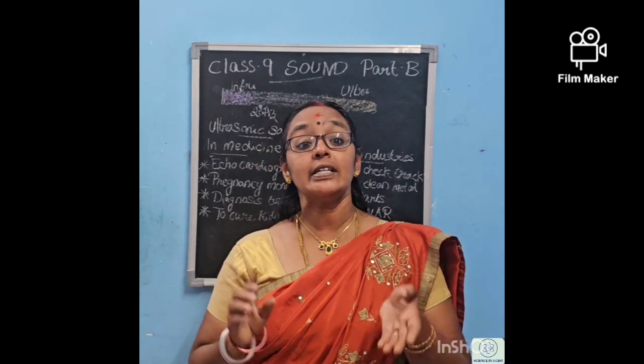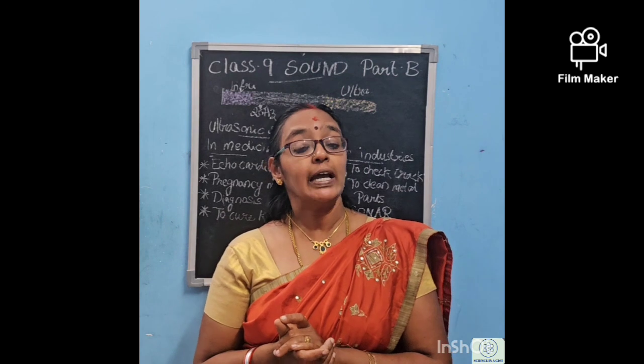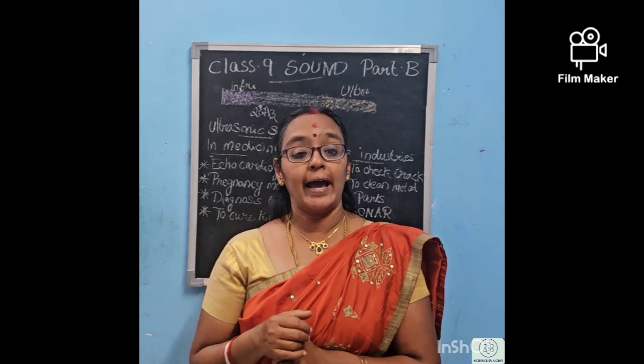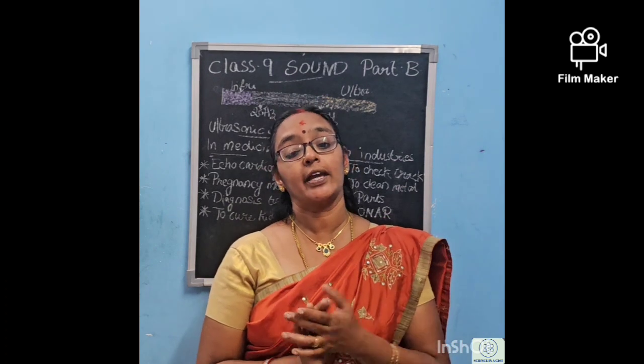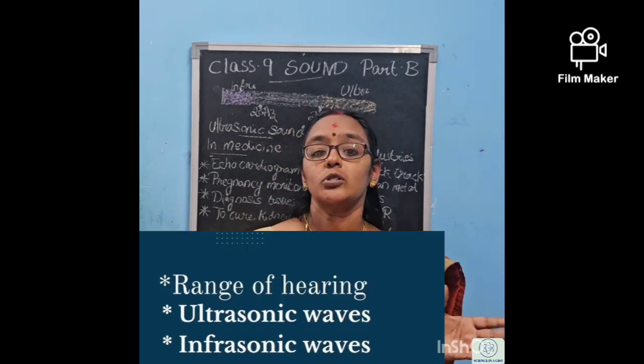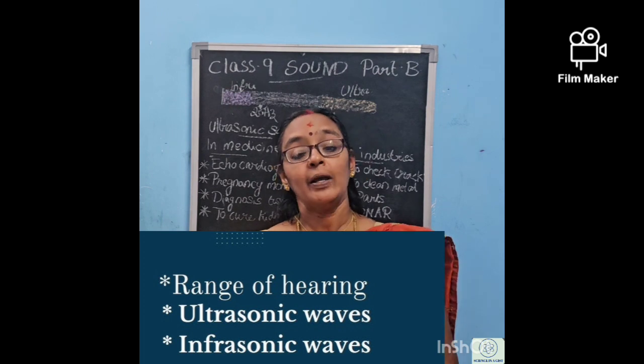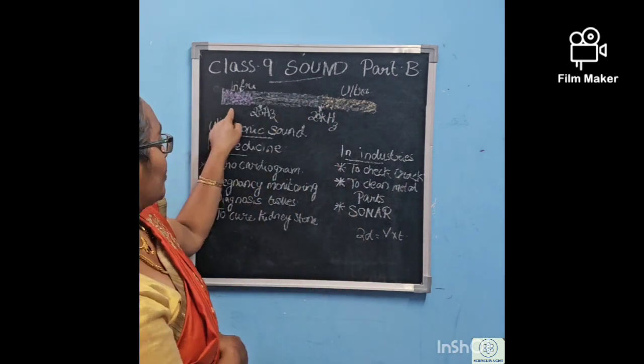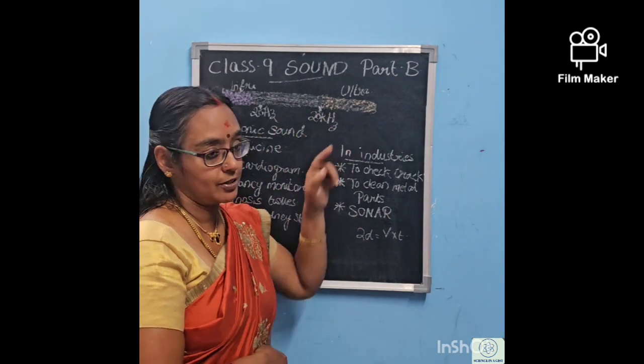So the sound which is below 20 Hz is said to be what? It is said to be infrasonic sound, or infrasound. And the sound which ranges above 20 kHz is said to be what? Ultrasonic sound or ultrasound. Okay, so infrasound, audible range, ultrasound. See, this is infrasound, this is the audible range, and this is ultrasound.